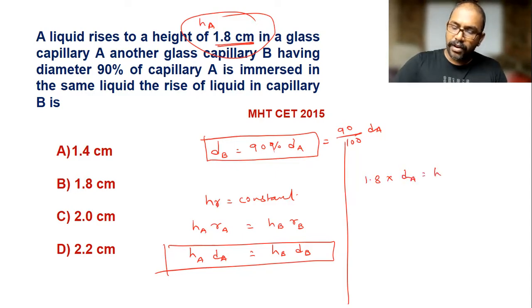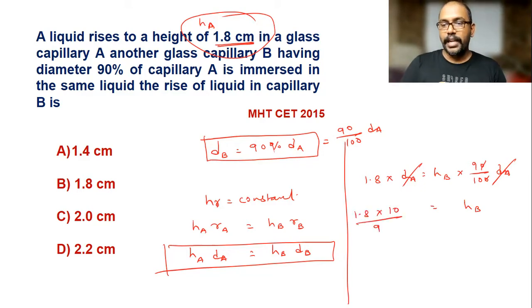Height of B we have to find out, multiplied by the diameter of capillary tube B, which is 90 out of 100 into the diameter of A. So diameter of A gets cancelled, zeros get cancelled. So height of B is equal to 1.8 multiplied by 10 divided by 9.